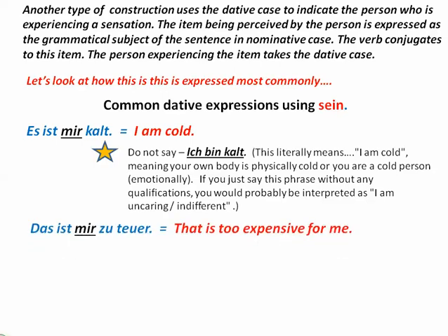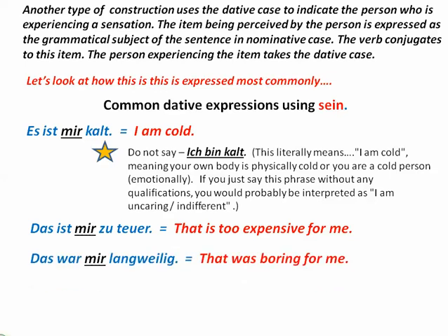Das ist mir zu teuer. That is too expensive for me. It's another example where you might use sein. Or das war mir langweilig. That was boring for me. In English, we would use for me, but in German, you can do this using the indirect object pronoun mir. Das ist mir zu teuer, or das ist mir zu langweilig.